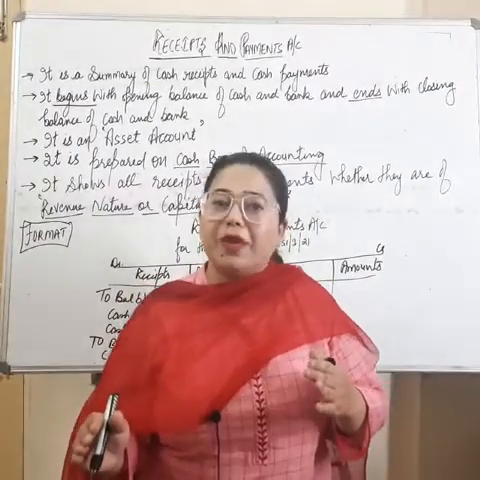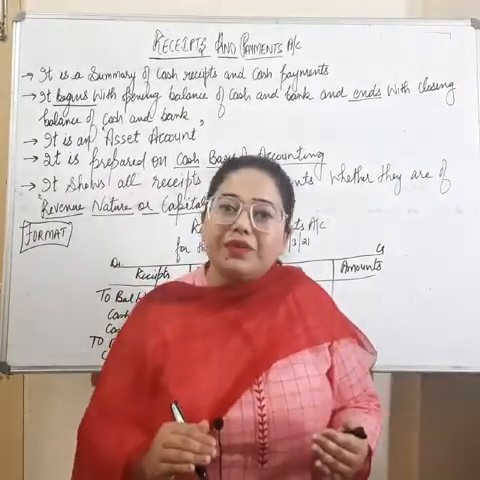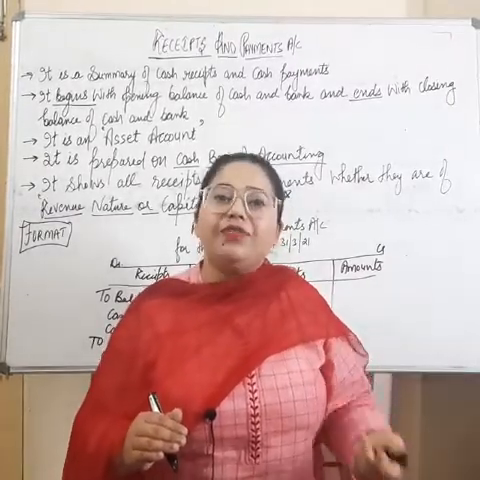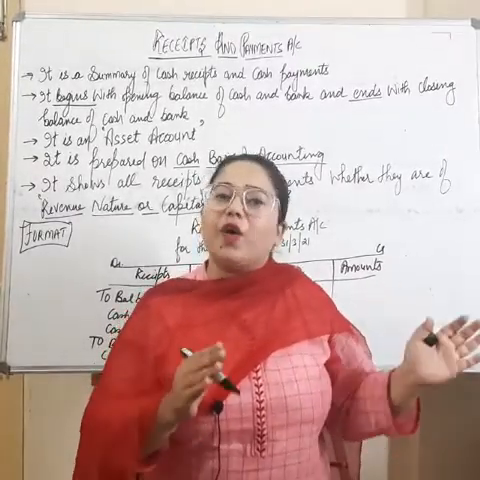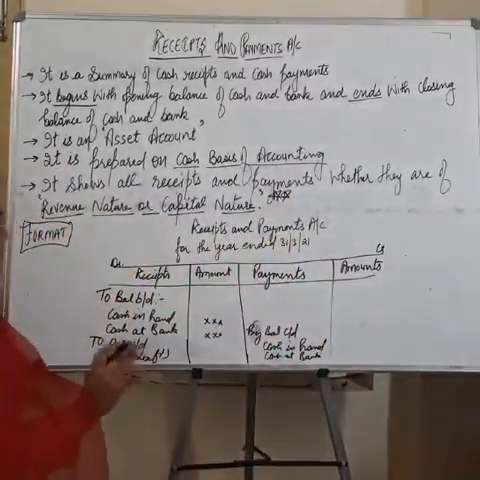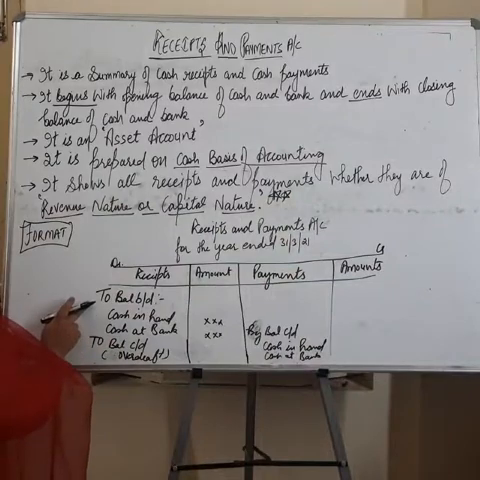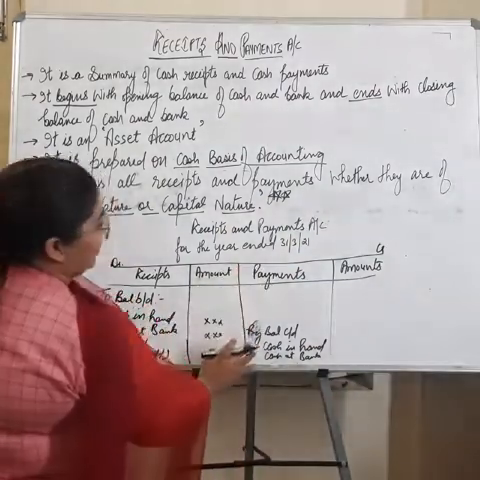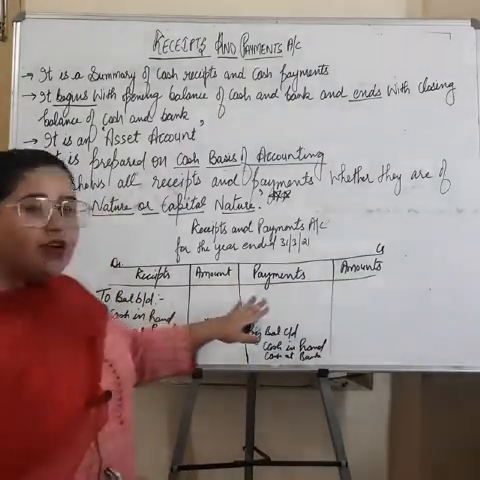On the other hand, if we talk about payments, again we have to take all kinds of payments, whether we are purchasing building or we are purchasing raw material or we are purchasing stationery, we are paying rent, we have to take all kinds of payments, right? So what we will do, we have to write all the receipts on the debit side and all the payments on the credit side. Then we will make a total of both sides.